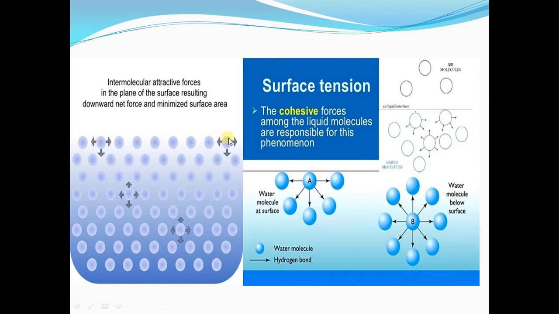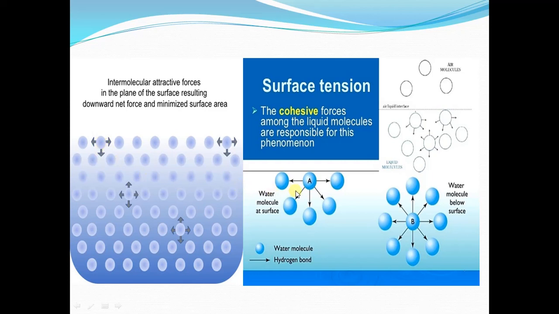Now these are the water molecules. The water molecules which are present below the surface are attracted in all directions equally. But those molecules which are present on the surface are not equally attracted in all directions.